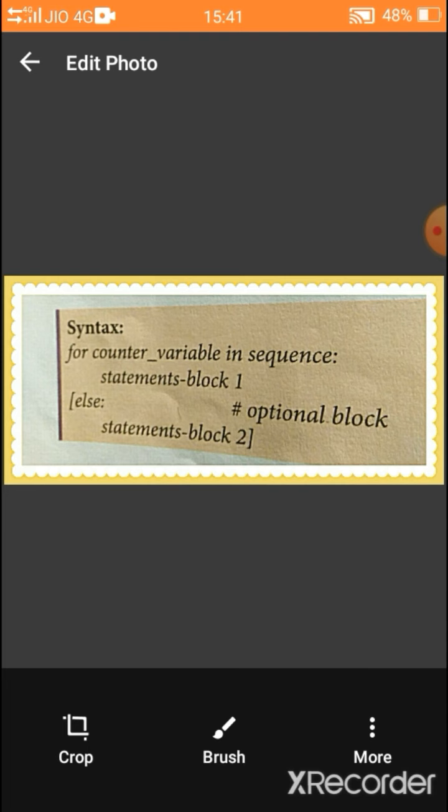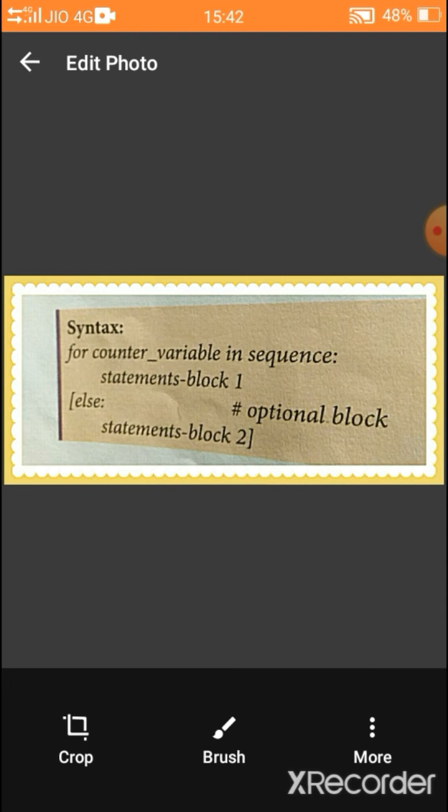Look at the syntax for the for loop. For is a keyword, counter variable. We can give any name to this variable. In is a keyword, sequence. We have to give the range of variable through the sequence. Then indentation starts.